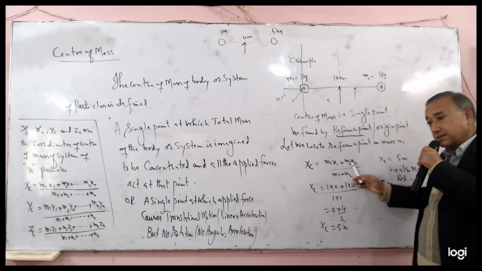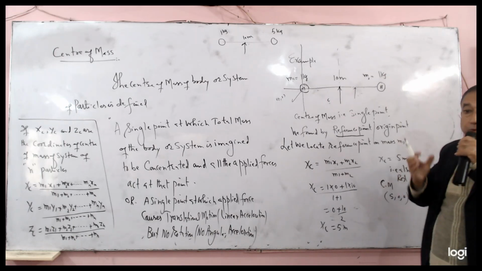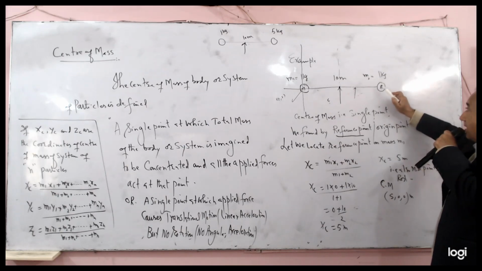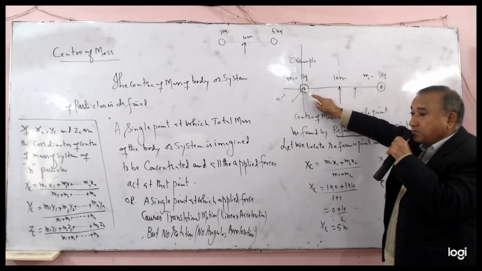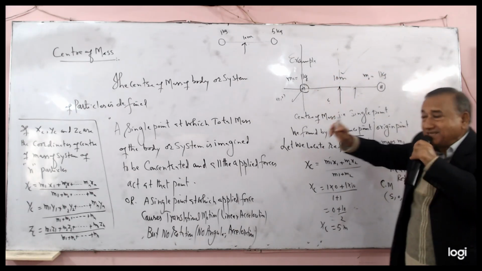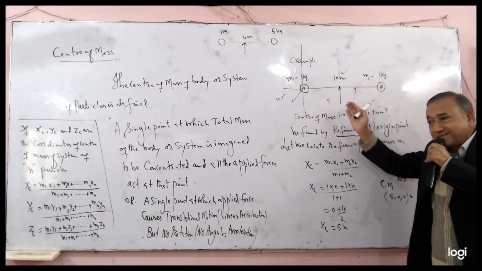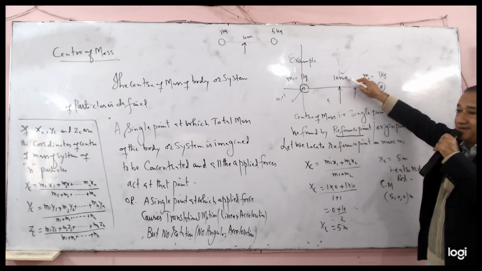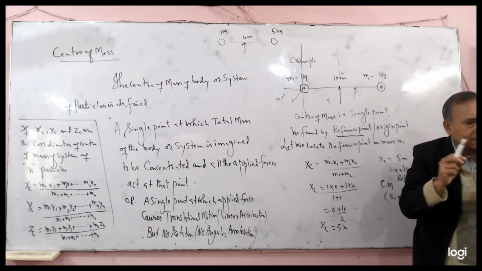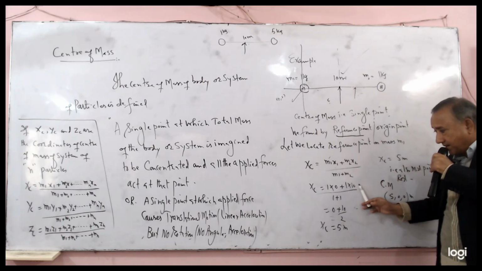And M2 remains. What is the x2 position of M2? What is the position of M2 with respect to the origin point? You see it is 10 meters. How far is M2 from the origin along the axis? The position of every particle is studied according to some reference point. What is x2? 10.